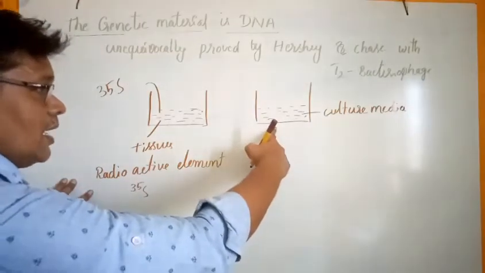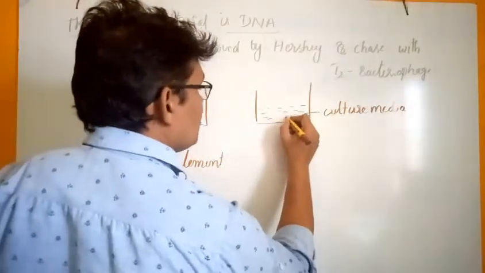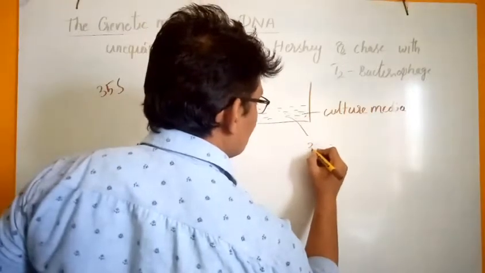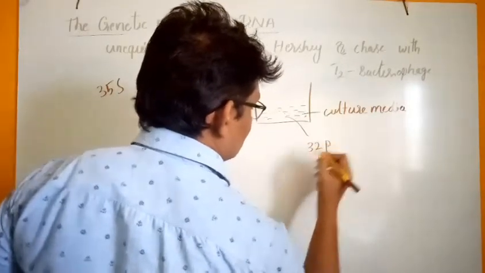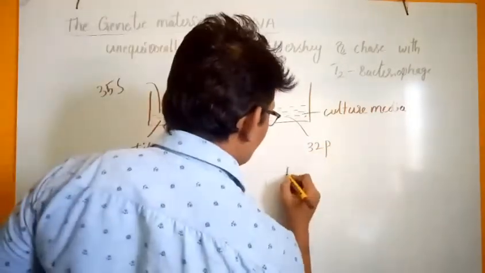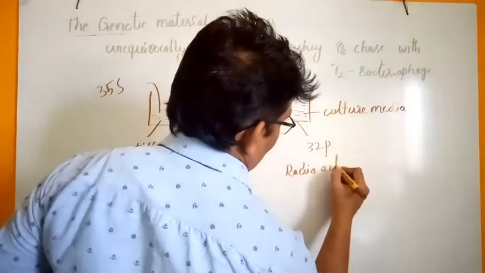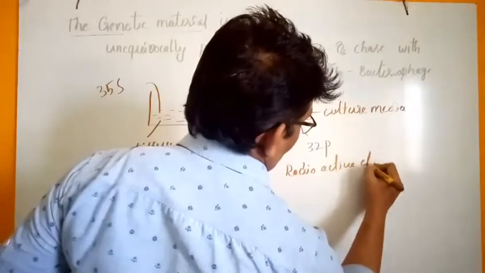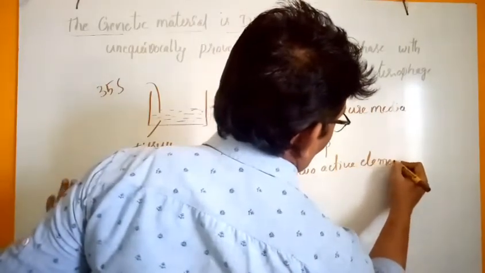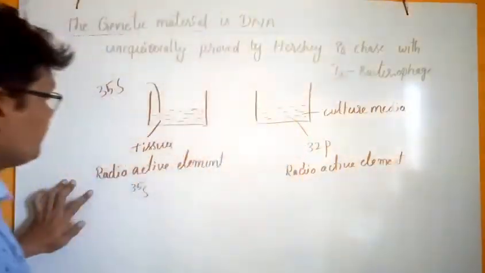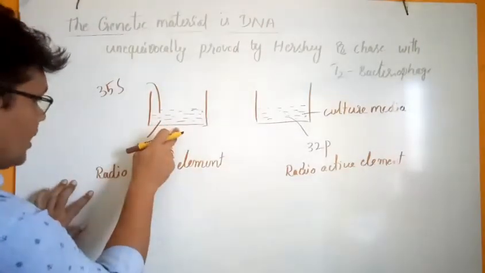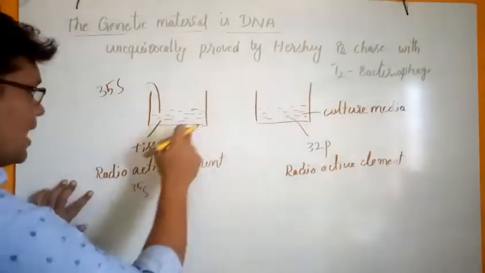Another culture medium contains phosphorus 32P, which is also a radioactive element. In these culture media the T2 bacteriophage is grown.